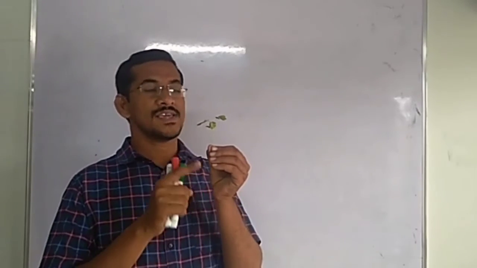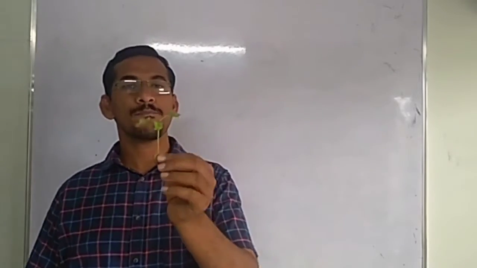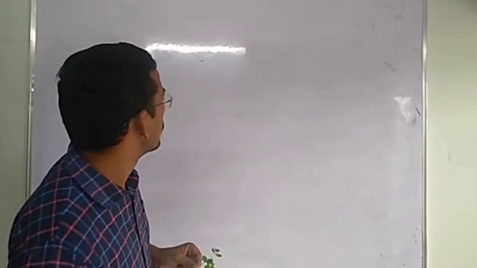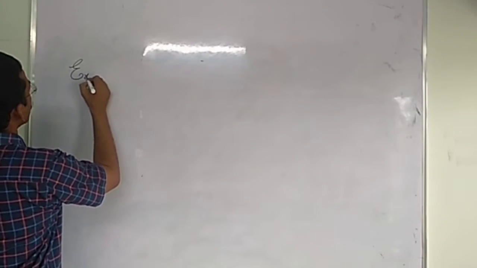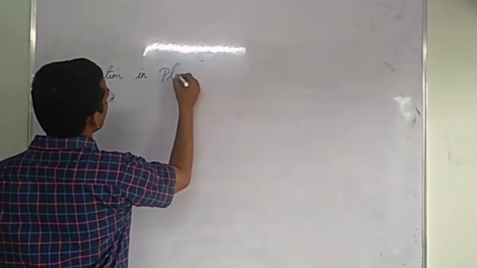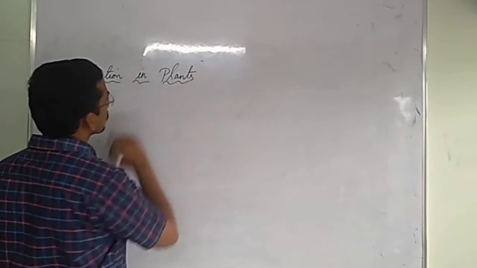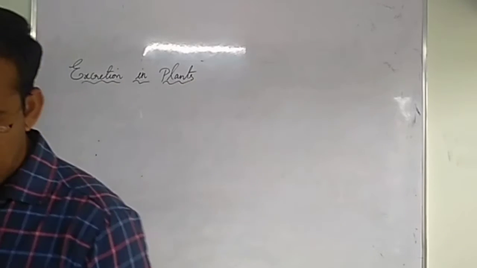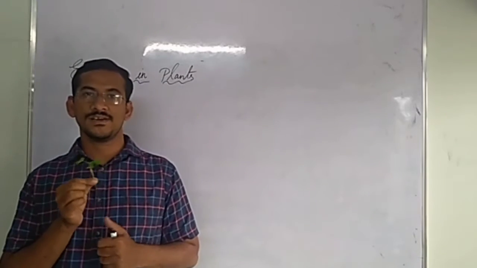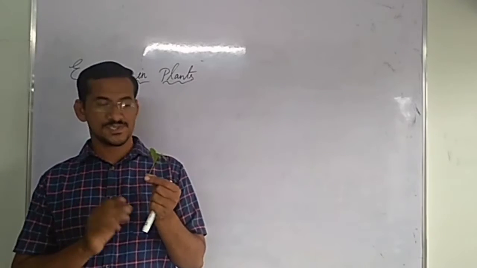But excretion does occur in plants also. So how does excretion occur in plants, let us see. Okay guys, right. Excretion in case of plants. In case of plants, guttation will occur, transpiration will occur. Now let us understand what is guttation, what is transpiration.